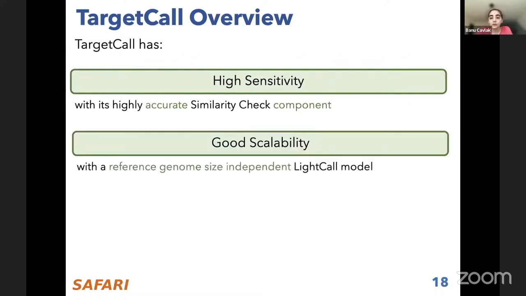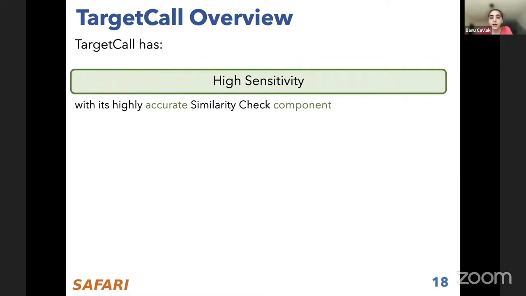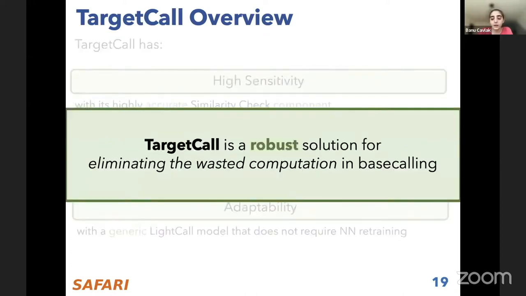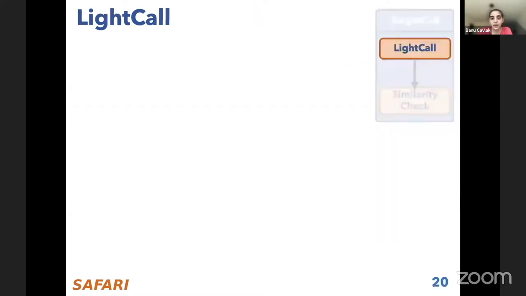In contrast to the prior methods, TargetCall has high sensitivity because we have a highly accurate similarity check component. It has good scalability because the LightCall model's performance is independent of the reference genome size. It's adaptable to different use cases without requiring any other processing step or neural network training, because the LightCall model is generic. That means you use the same LightCall model regardless of your read set and the reference that you are using. That's why TargetCall is a robust solution for eliminating the wasted computation in base calling.